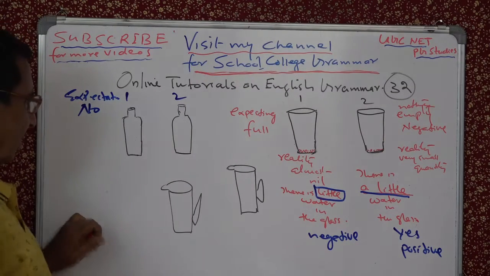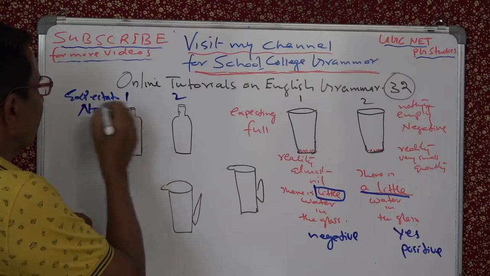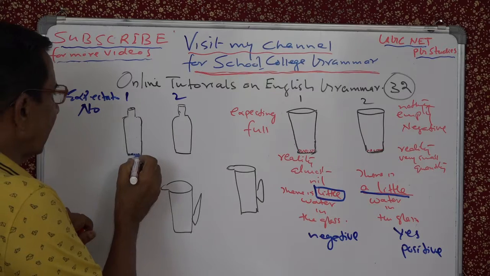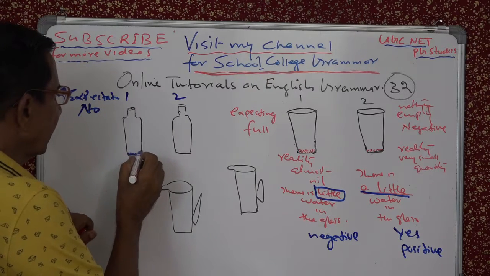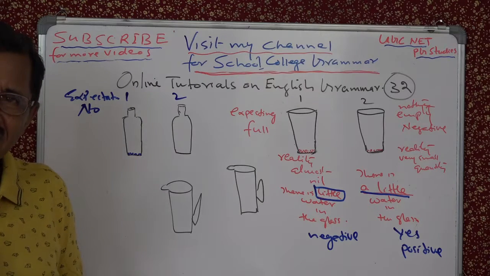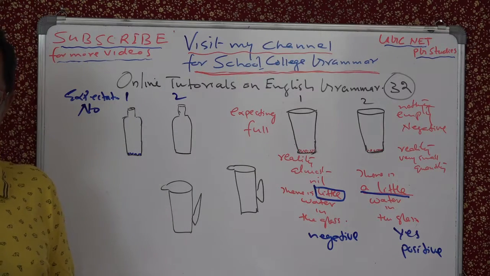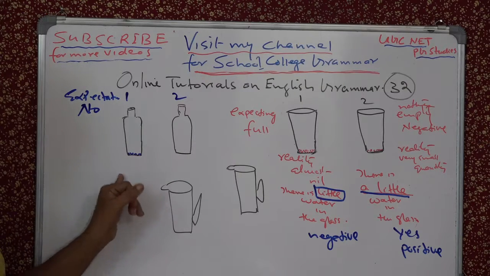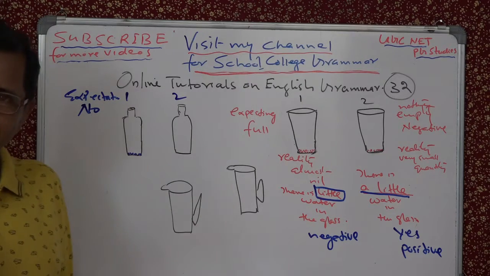No, I thought. There's no honey, I thought. But then, when I went near the bottle 1, there is a small quantity. So what will I say? Will I say little honey or a little honey? What will you say?